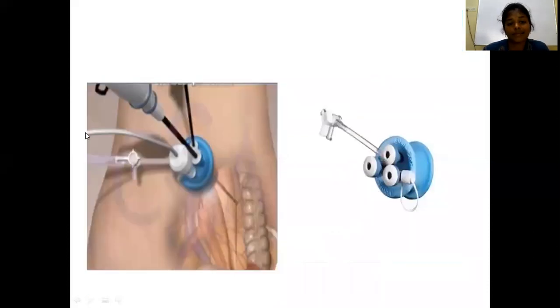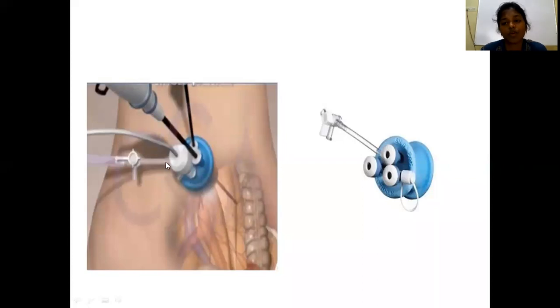The other one is SILS, that is single incision laparoscopic surgery. In case of normal conventional laparoscopic surgery, you will create 3 or 4 ports depending upon the surgery. But in case of SILS, or single incision laparoscopic surgery, you will use only one incision, nearly around the umbilicus. Through that port, through that one port, you will pass all the instruments. This is single incision laparoscopic surgery.